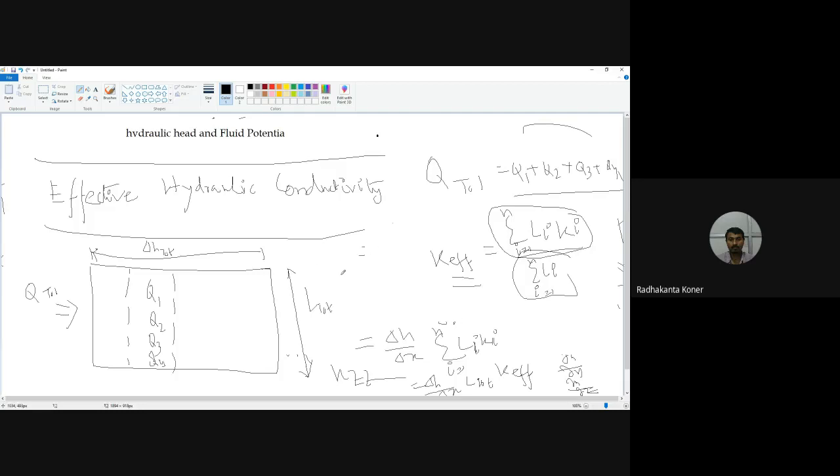So this is the original formula. Q total is equal to del H divided by del X, L total, A effective permeability. This is the concept. The same concept can also be enumerated for a slightly different configuration.